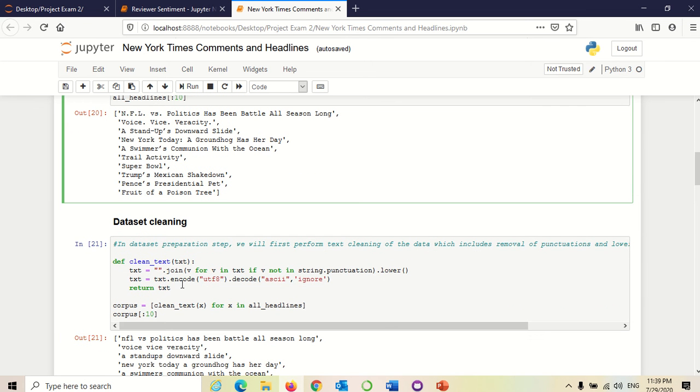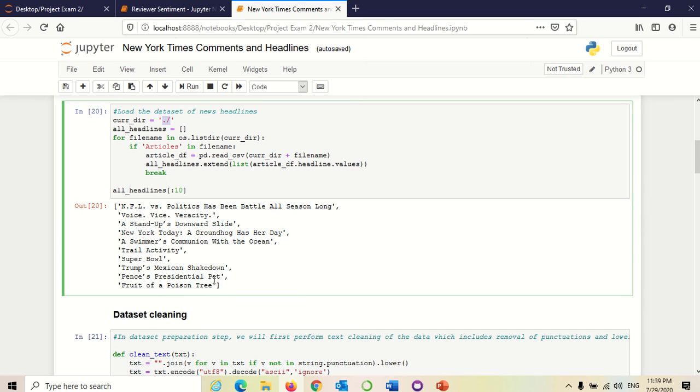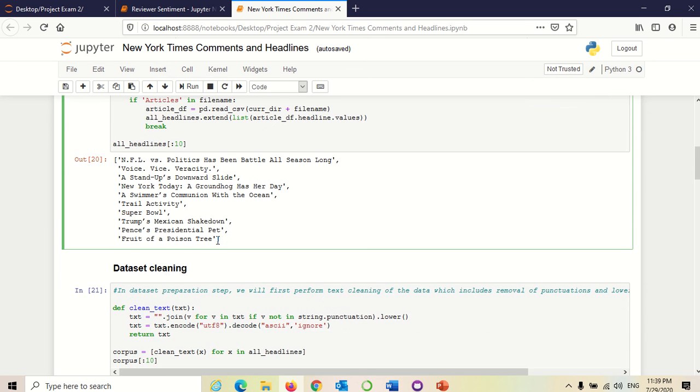I was cleaning the data using join with a space and UTF-8 as the encoding type, decoding it into ASCII and ignoring errors, cleaning the dataset of commas and full stops. As it is news data, there will be a lot of full stops, commas and such stuff.